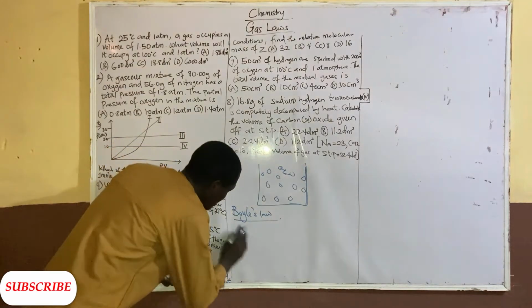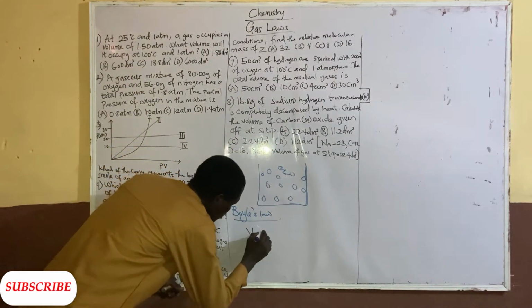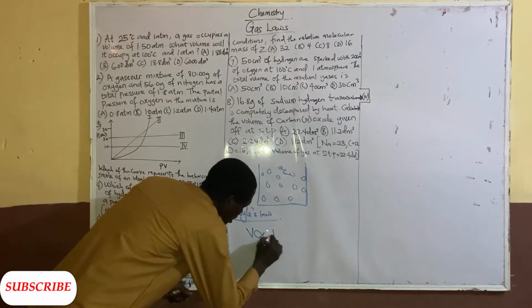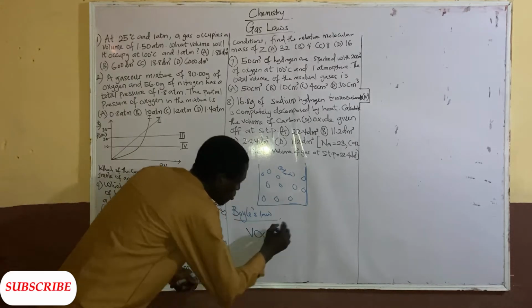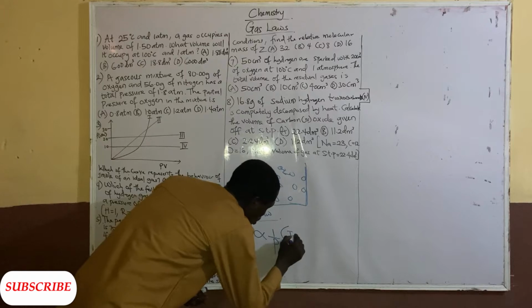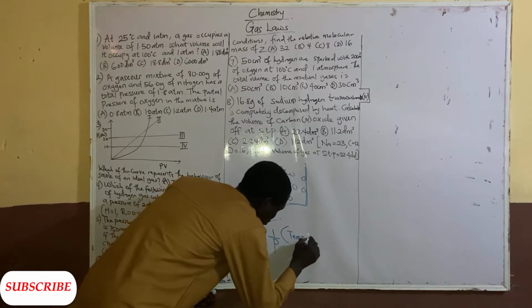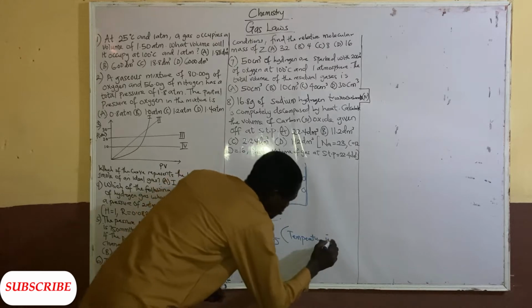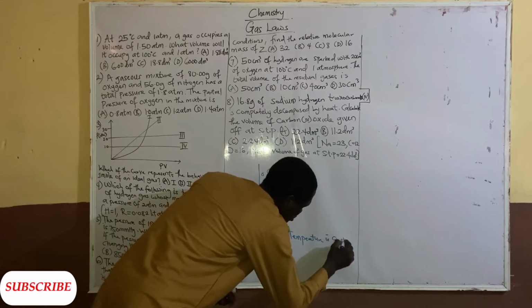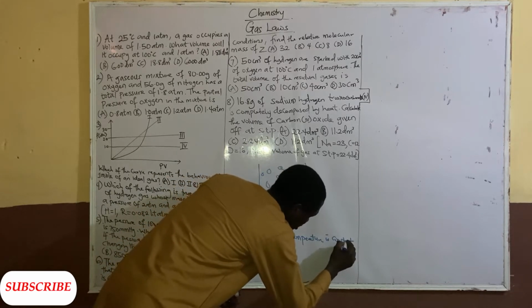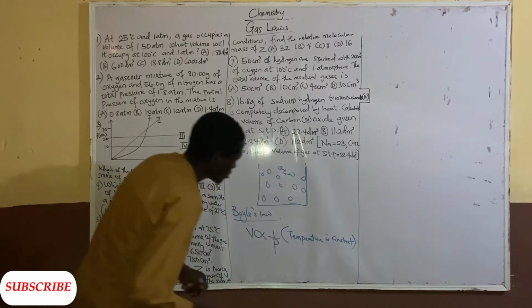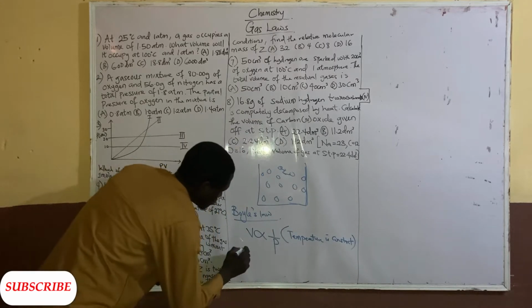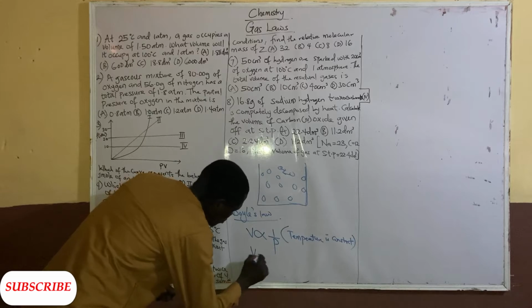And mathematically, Boyle's law says that the volume is inversely proportional to the pressure, provided that the temperature is constant. So that's the mathematical expression. V is equal to what?